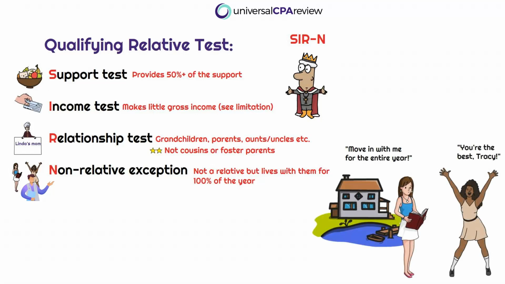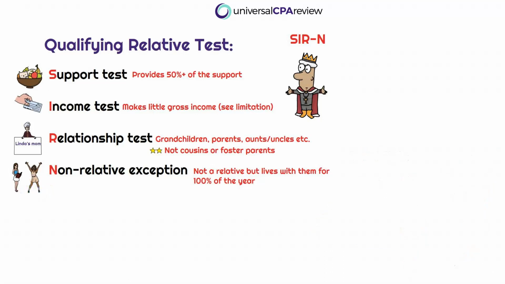So if Tracy Tanner has a sorority sister who is living with Tracy because things are going weird in her life, and Tracy supports her former sorority sister, and all of these additional tests are met, she will qualify, okay? But in order to qualify as a non-relative, the dependent must live with the taxpayer for the entire tax year. Okay, so this is a specific requirement for non-relatives. Okay, so keep in mind for both the qualifying child and qualifying relative tests, the taxpayer needs to meet all of these requirements in order to qualify. Okay, so if any of these tests are not met for either of these two sets of criteria, then you could just throw it out. Then they're not going to be able to be claimed as a dependent.